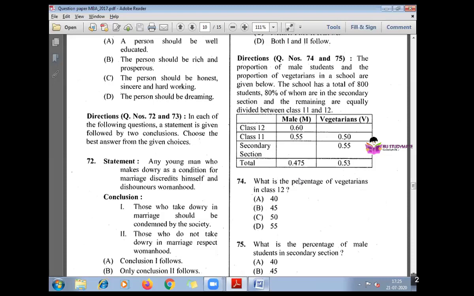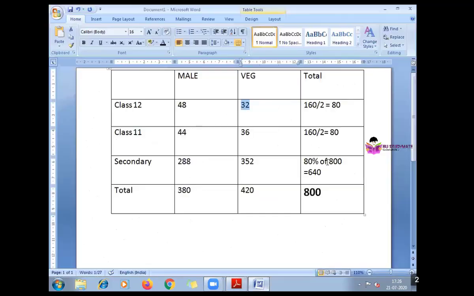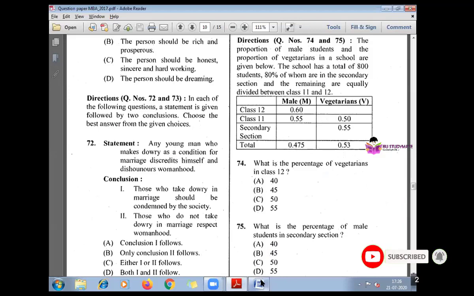Then 75. What is the percentage of male students in the secondary section? Means they are asking this number. Male students in the secondary section. That means 288 out of 640. That will be amounting to 45%. Okay. So when you fill up the things, you'll easily understand this.